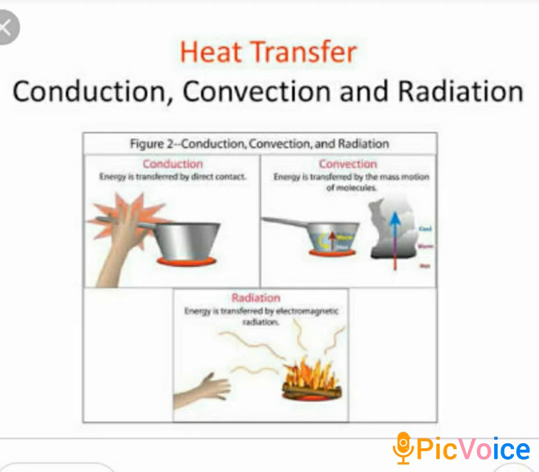Hello students. So in the last class we dealt with heat. We learned about the effects of heat, and now we'll be learning about conduction, convection and radiation, which are the three types of transfer of heat. Initially we'll start with conduction.